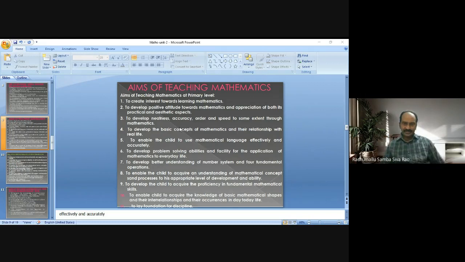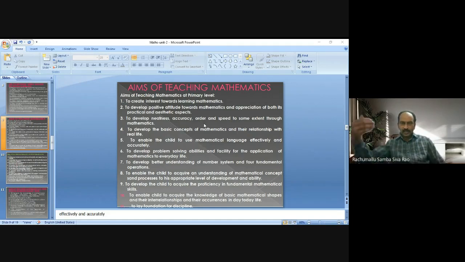And accuracy in calculations, accuracy in solving mathematical problems, accuracy in applying mathematical concepts to real life situations or other situations, whatever it may be. And order.